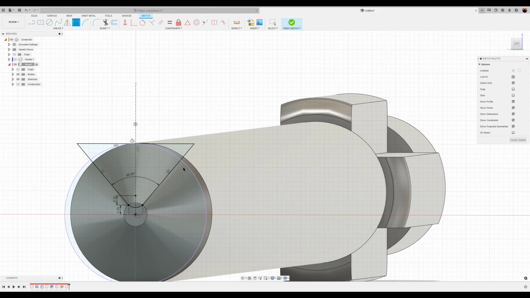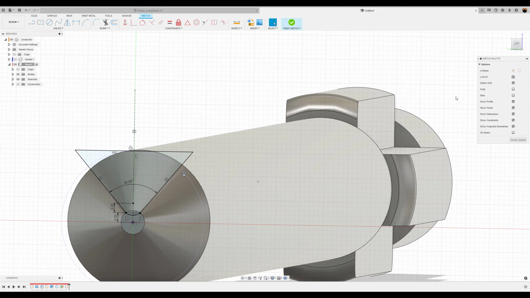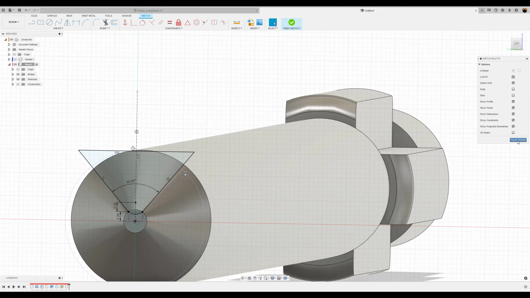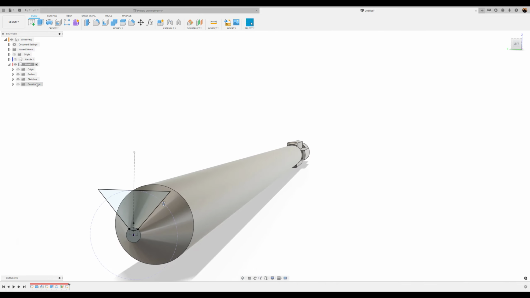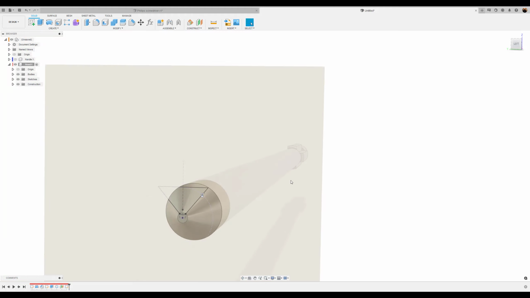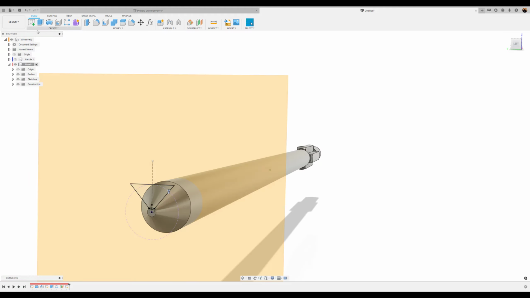Last but not least, because we basically made this line tangent, it created this projection geometry. So what we want to do is turn this into a construction line. Because if not, later on, like I said, it's going to bite us in the butt. Okay. Now we're going to go ahead and finish the sketch. Next, we want to bring back up the previous construction geometry we came up with. And we're going to be creating a sketch on it.